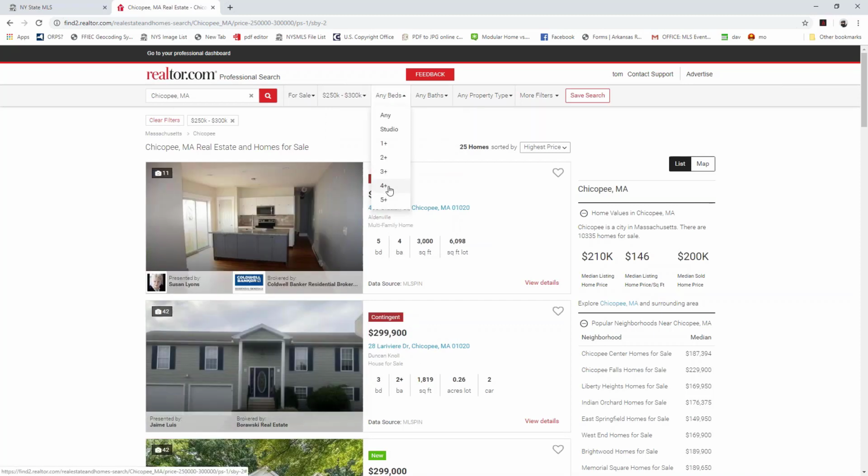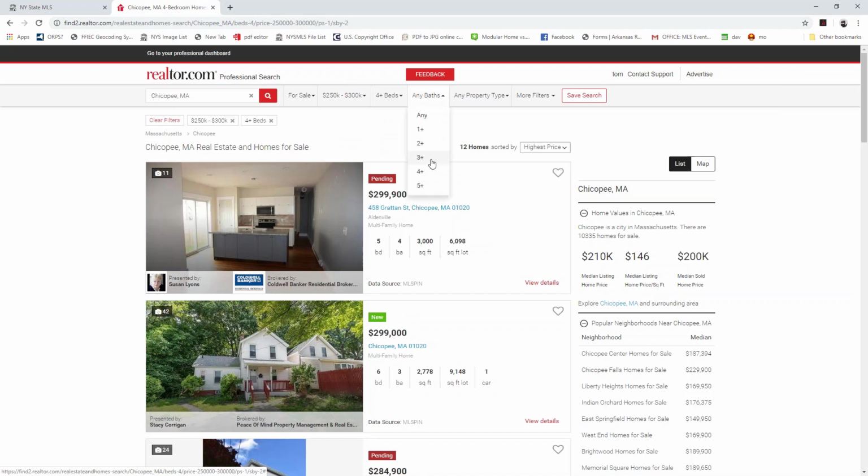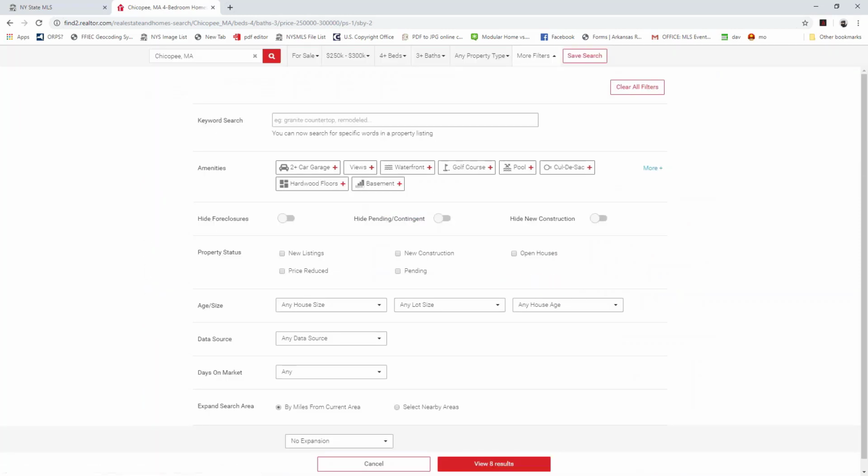We're looking for something with at least 4 bedrooms and at least 3 baths. We can click that there. And then we also have a more filters drop down as well. This is really cool. Here we can do a lot of different things. If we wanted to see things that were recently dropped in price, we can do that. You can see that red button originally said 8 results. It moved it down to 2. If we wanted, we can see what was new construction. There's nothing new there. Or we can see that there's also 2 brand new listings as well.